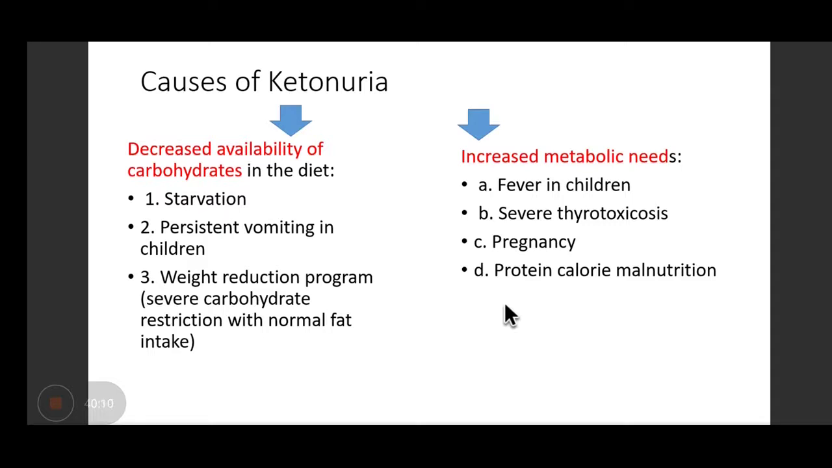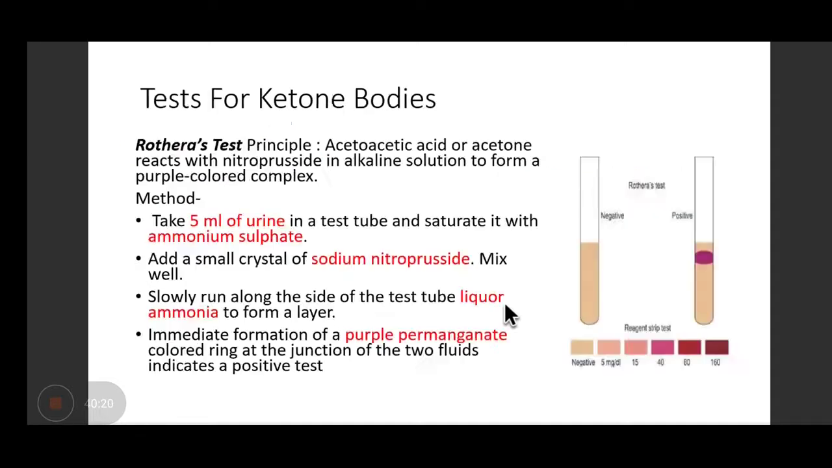So it can be found in starvation, persistent vomiting in children, weight reduction program, then fever, severe thyrotoxicosis, pregnancy, or protein calorie malnutrition. So the test done for ketone bodies is known as Rothera's test. Principle is acetoacetic acid or acetone reacts with nitroprusside in alkaline solution to form a purple colored complex.